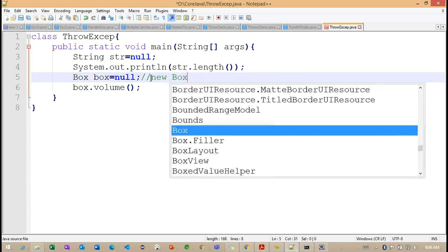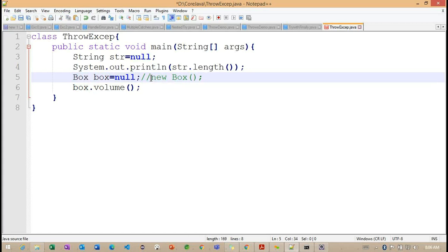To define the object, what can we do? We need to call new with Box. But this section of code we are not defining here. If I'm not defining it, this reference holds null. It is empty, because we don't have any such information.